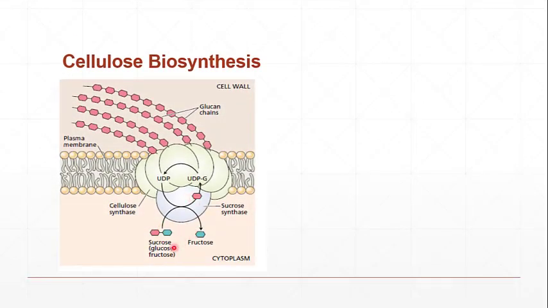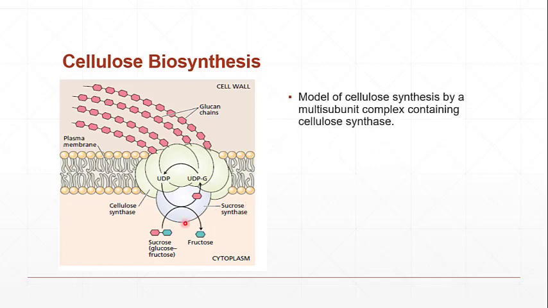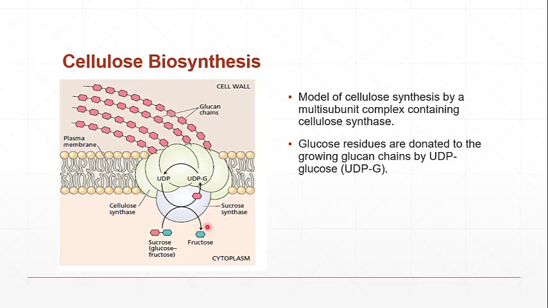There is a sucrose which contains glucose and fructose. Glucose is the red or pink one, and the green one is the fructose, as there is a catalytic activity of the sucrose synthase. So what will happen here? Sucrose will be changed into UDP glucose and fructose.